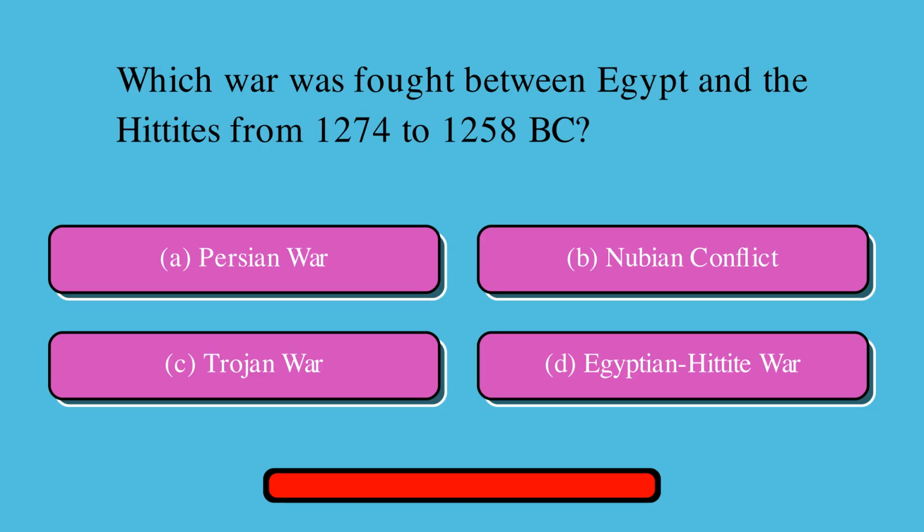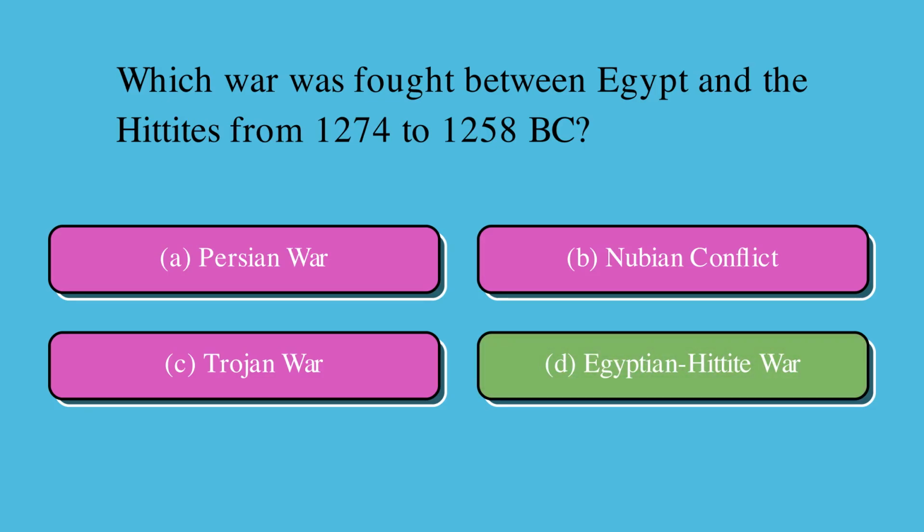Which war was fought between Egypt and the Hittites from 1274 to 1258 BC? A. Persian War, or B. Nubian Conflict, or C. Trojan War, or D. Egyptian-Hittite War? Correct answer is D, Egyptian-Hittite War.